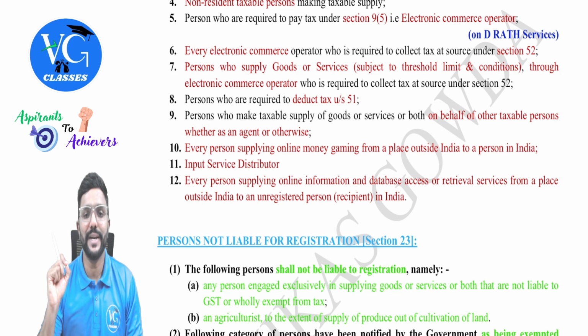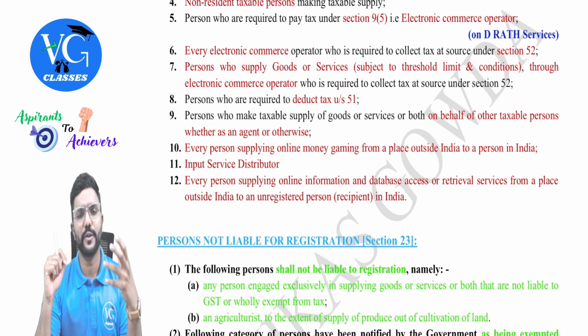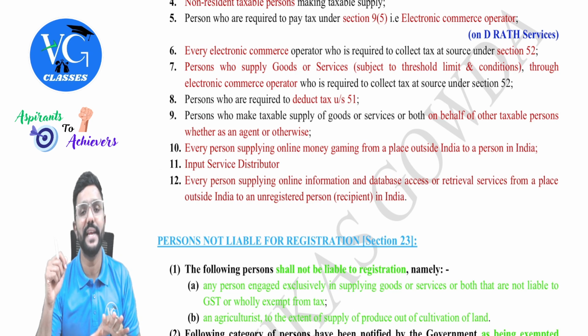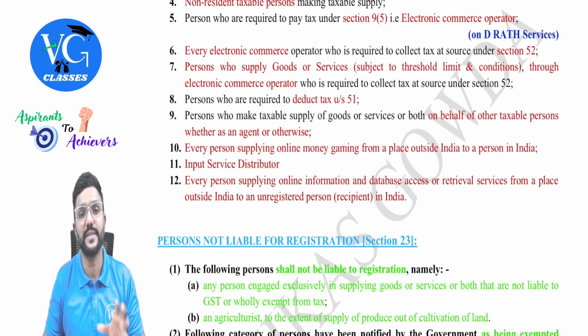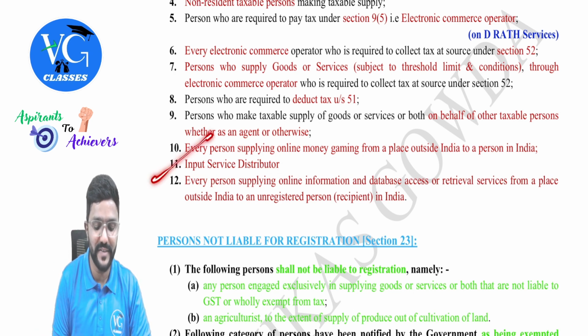Every person supplying online money gaming from a place outside India to a person in India. This is for those people who would have built an app or platform which Indians would be using in India. So whoever is supplying online money gaming services from outside India should get registered under GST in India. Yes.